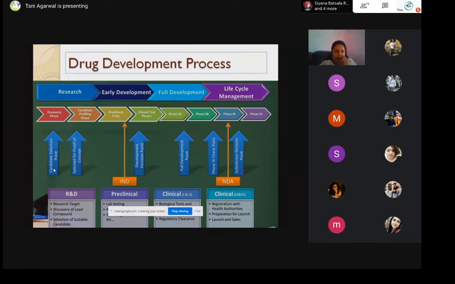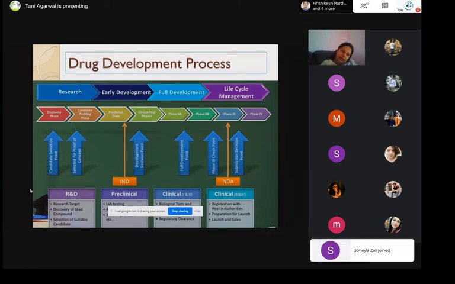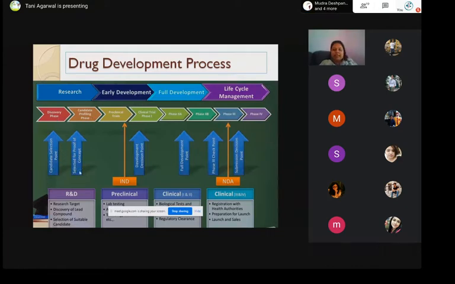Now, going to the vertical arrows here, which show that the candidate selection point is during the discovery phase. Basically, these vertical arrows give you a highlight of what exactly is the highlight of that particular phase of the study. So then selected for proof of concept. By proof of concept, we mean that yes, our drug or the molecule of interest is effective. It is showing some effect. That's all that is tested when we talk of proof of concept.